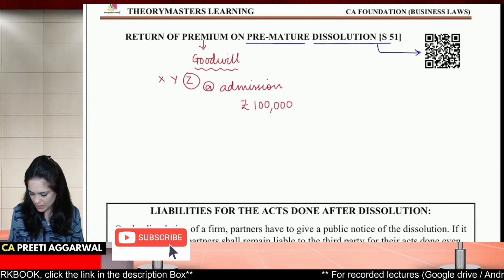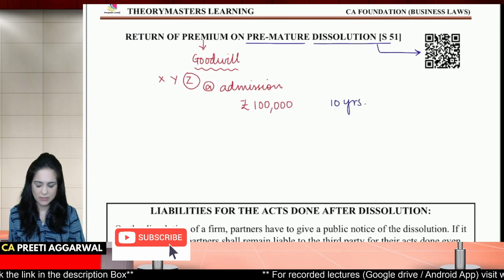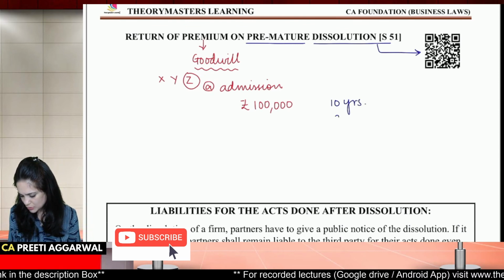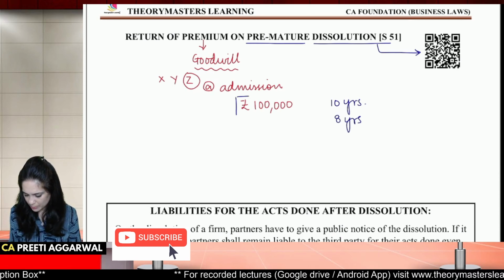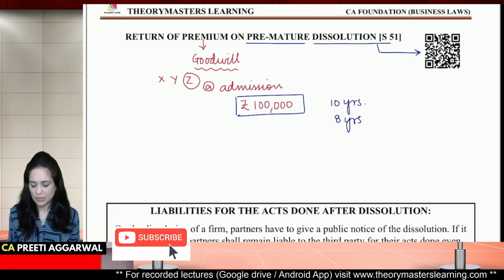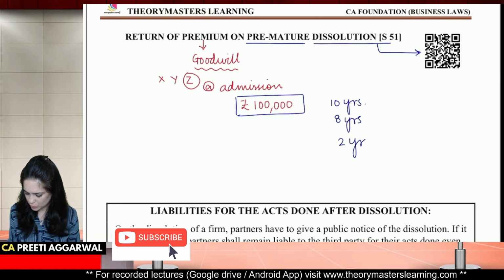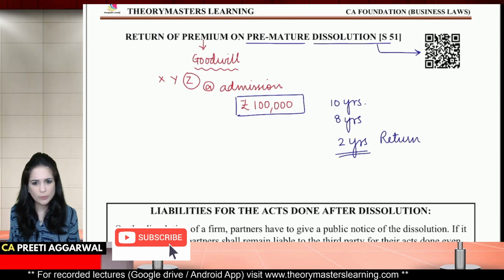Now the other partners had told him that the business will be carried on for 10 years, but the business got dissolved after 8 years. Okay, so he got the benefit of this 1 lakh only for 8 years. He is entitled to return of premium that he paid for 2 years.